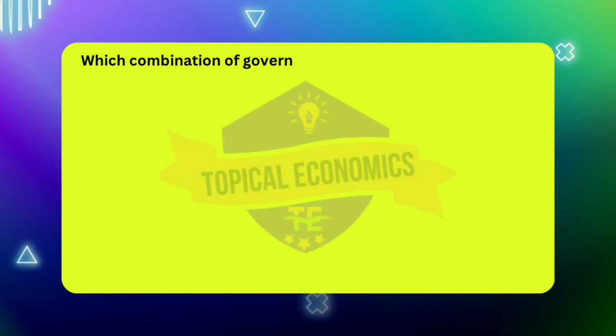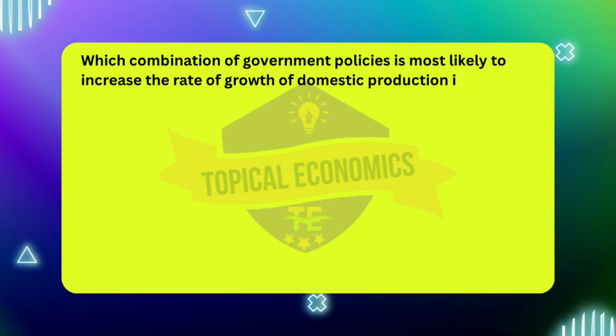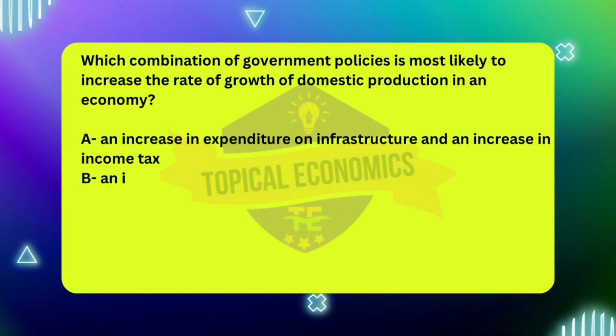Which combination of government policies is most likely to increase the rate of growth of domestic production in an economy? A. An increase in expenditure on infrastructure and an increase in income tax. B. An increase in interest rates and an increase in quotas on imported goods. C. An increase in sales tax and an increase in education expenditure. D. An increase in subsidies to domestic industry and an increase in tariffs.